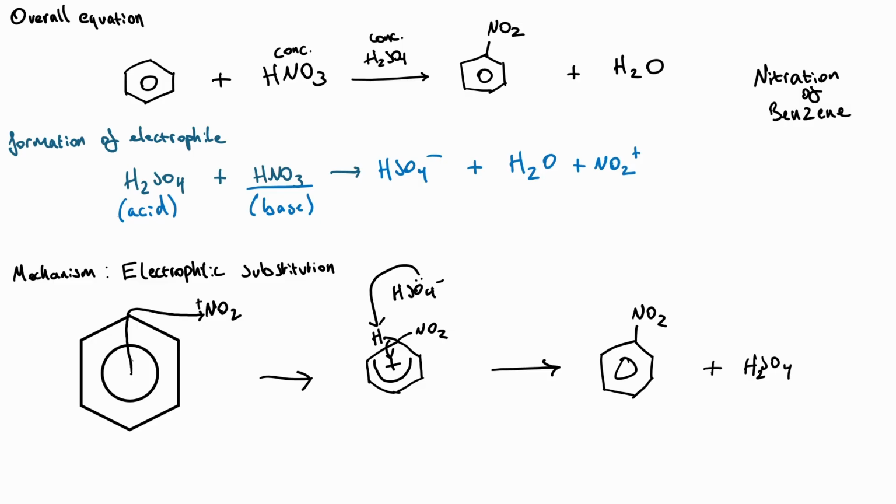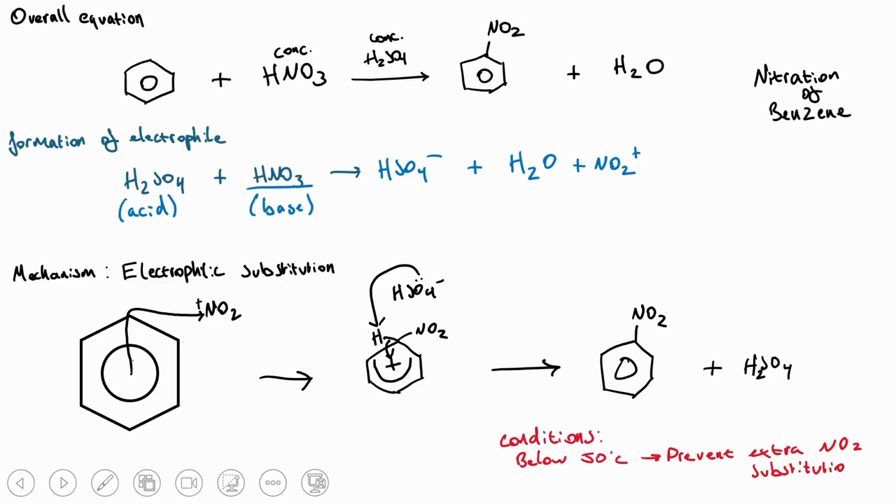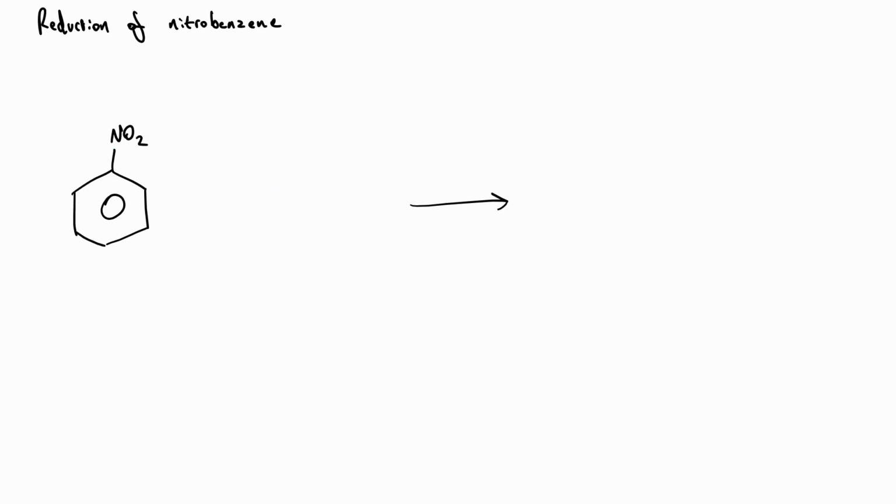Well, the conditions are simple. Firstly, we want to do this below 50 degrees to prevent extra substitutions of nitronium electrophile. And we're also going to do this reaction in the presence of concentrated sulfuric acid. Once we form nitrobenzene, we can go one step further with that molecule. We can reduce it to form phenylamine.